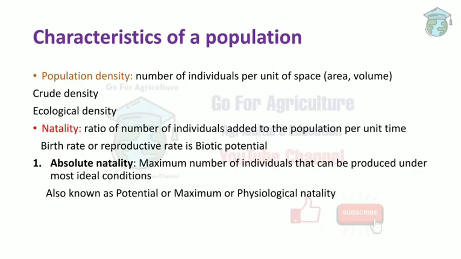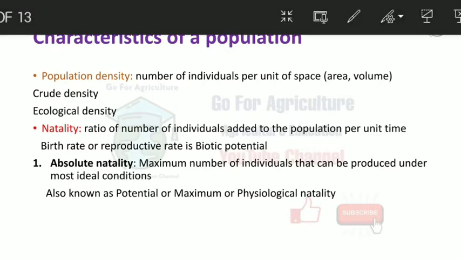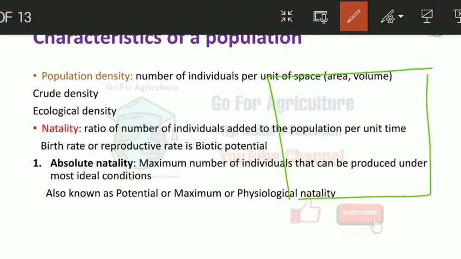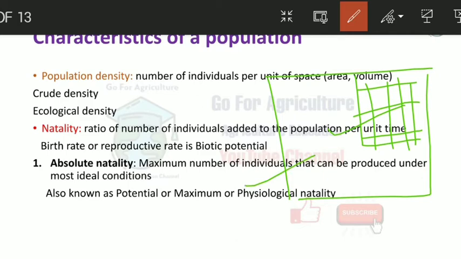Next are the characteristics of a population. Density is the number of individuals per unit space. Next are crude and ecological density. Let me tell you. For example, if this is the whole land, and the organisms are surviving only in this part, then this small area is called the ecological density, whereas the combination of this small area and the huge land is called the crude density.